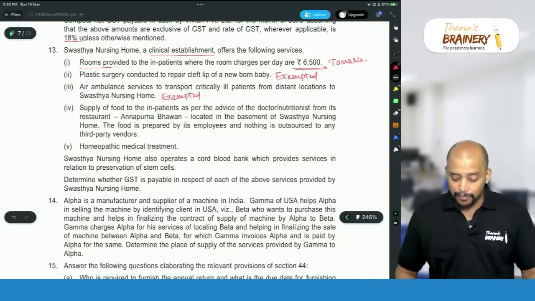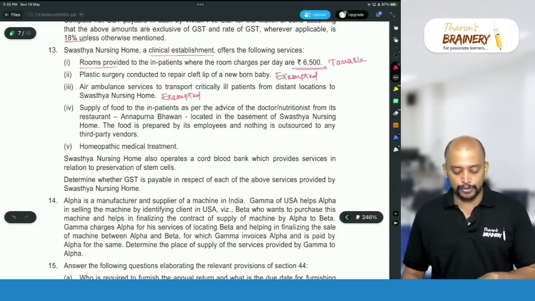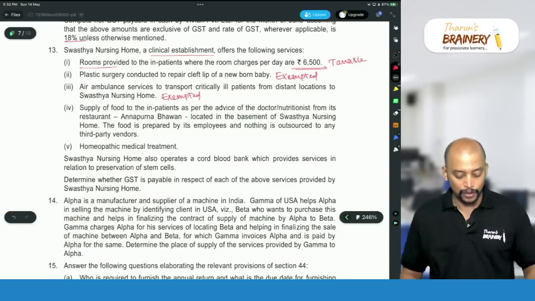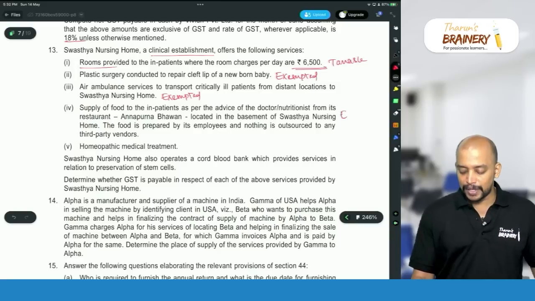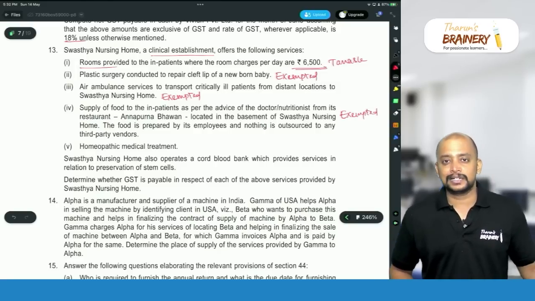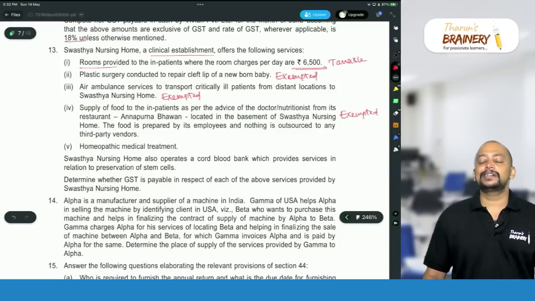Supply of food to inpatients as per the advice of the doctor or nutritionist from its restaurant Annapurna Bhavan located in the basement of the nursing home. The food is prepared by employees and nothing is outsourced. So, food supplied to inpatients is exempted. Only food supplied to outpatients, visitors, staff, etc. will be taxable. Homeopathic medical treatment.